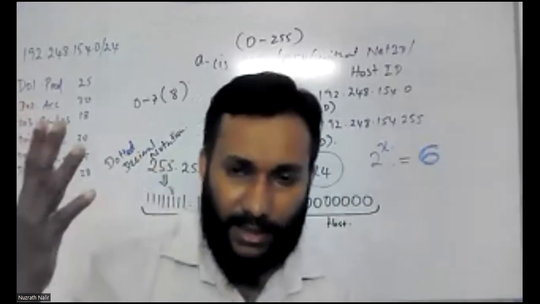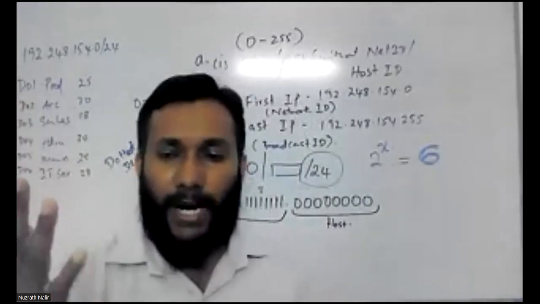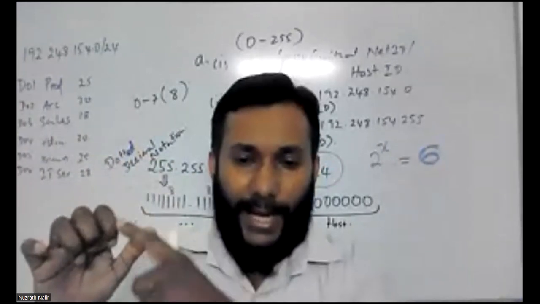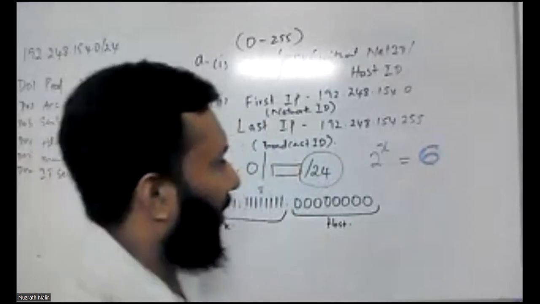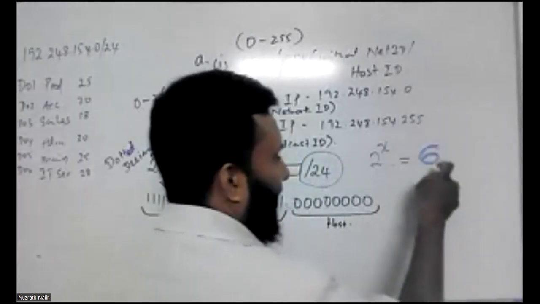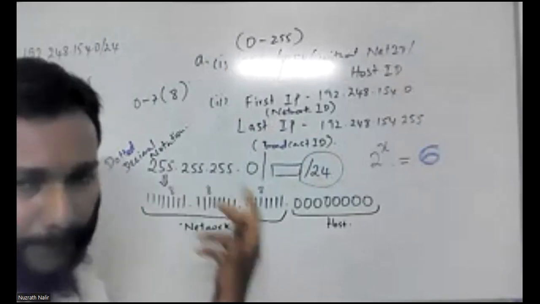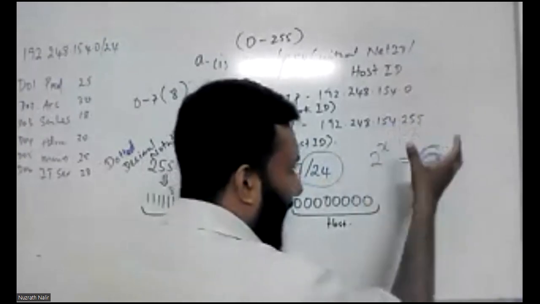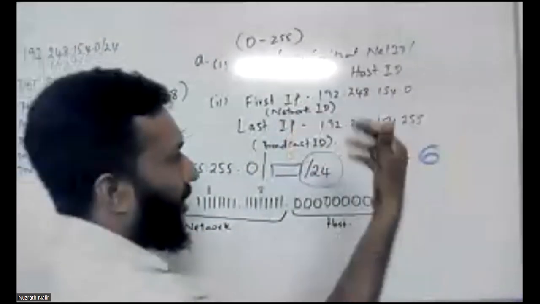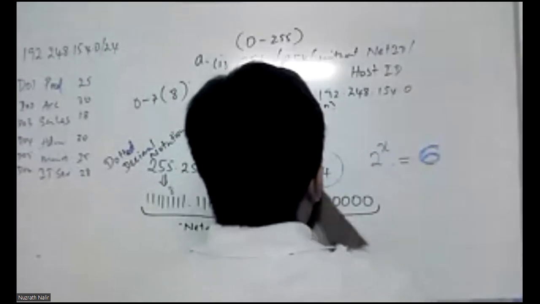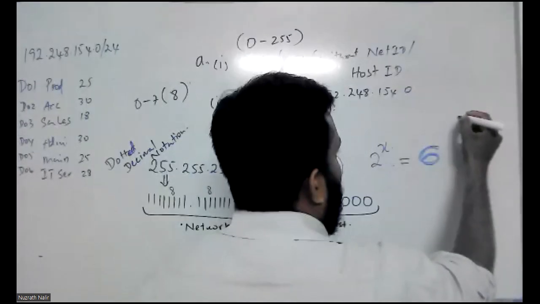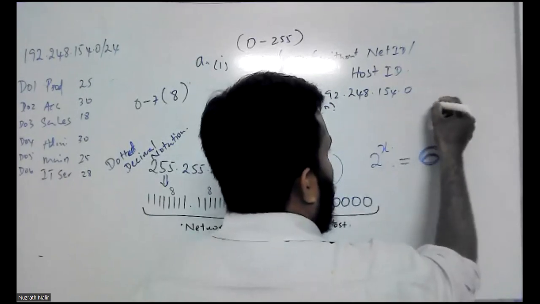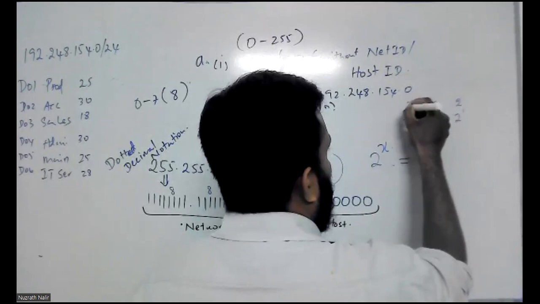As we discussed in the binary conversions, binary starts with 1, 2, 4, 8, 16, 32 and so on. Therefore, you can't take 6 as a binary power. 2 to the power 1 is equal to 2, 2 to the power 2 is equal to 4, 2 to the power 3 is equal to 8.